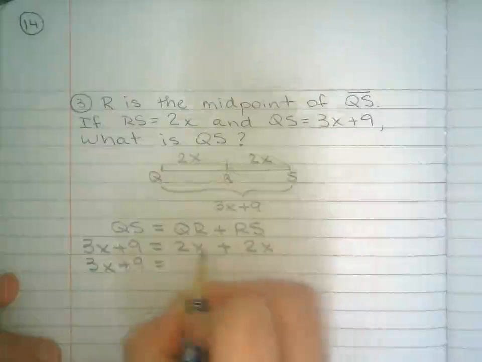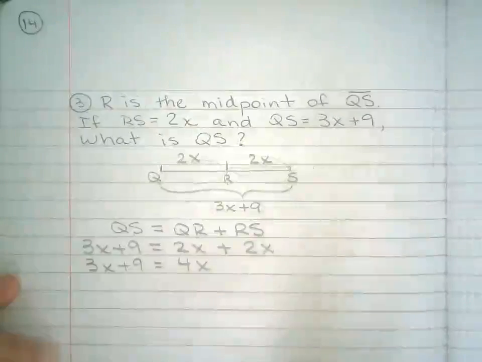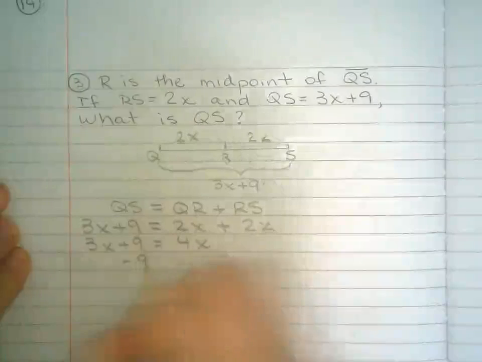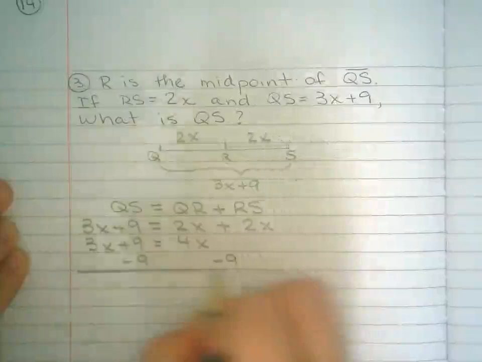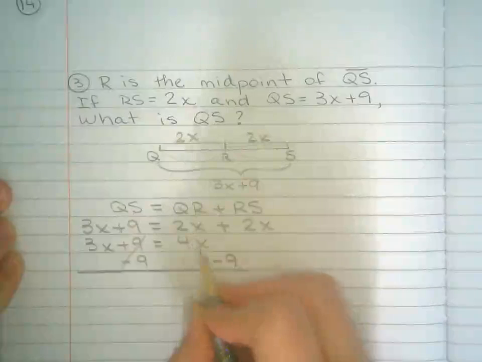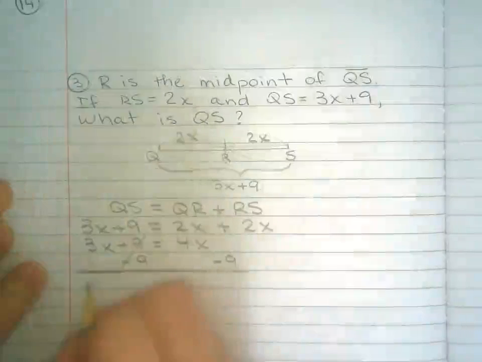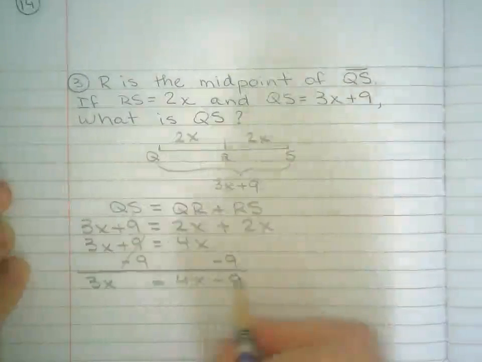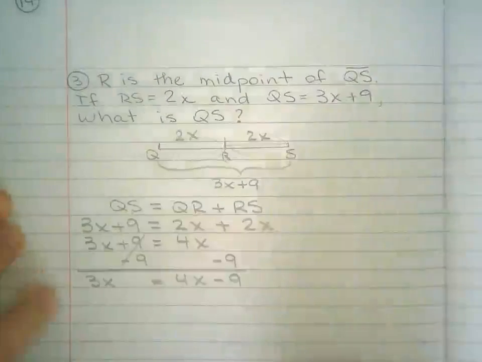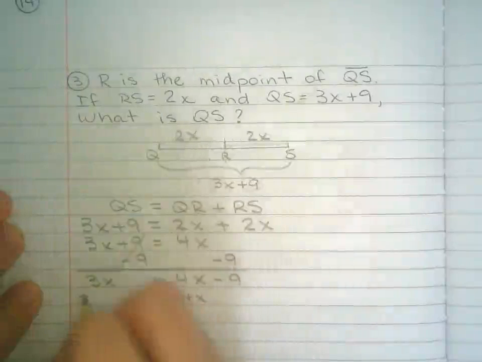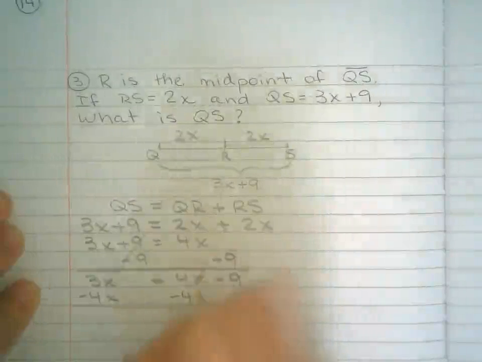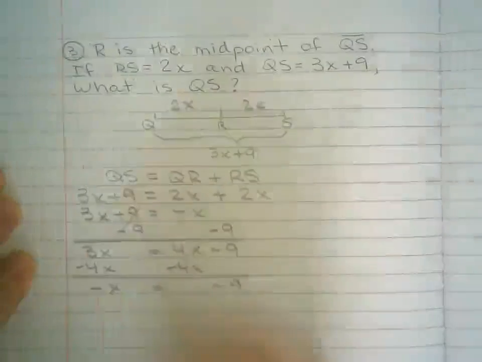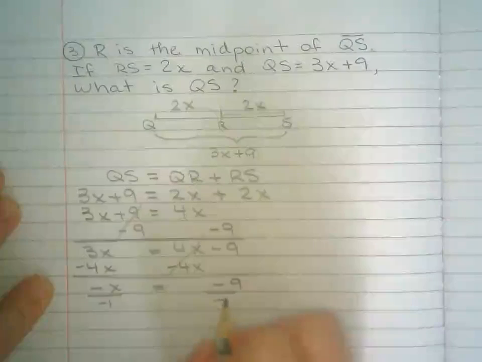I combine like terms right there. When you combine, you add. I'm solving for x, so minus 9 from both sides. Again, I didn't line them up because they're not like terms. So I'm not tempted just to add them together or subtract or whatever. So take away 4x from both sides. Now I'm isolating x, so I divide both sides by -1.